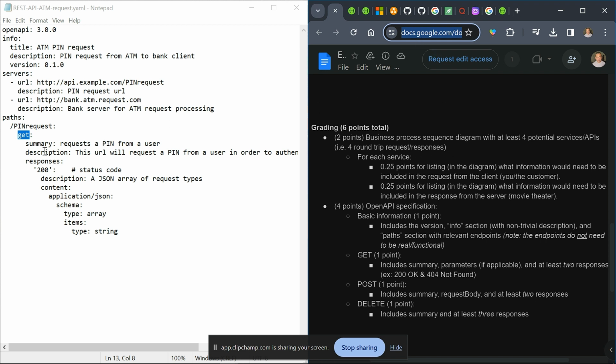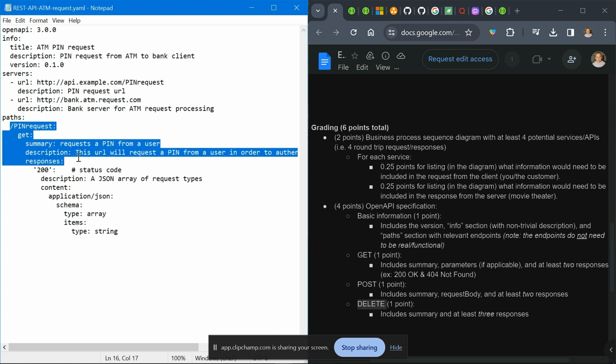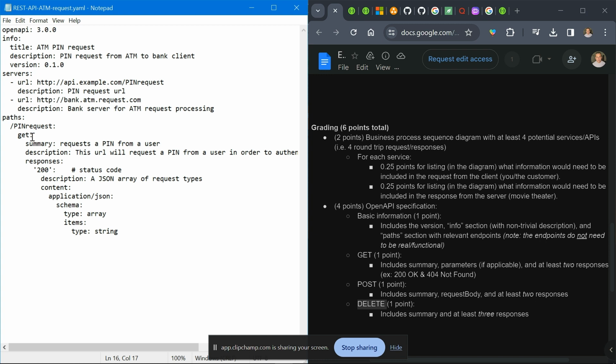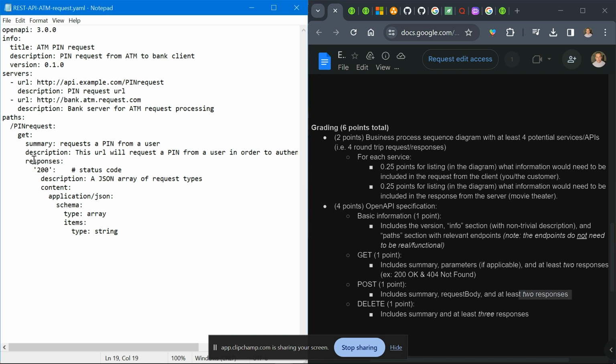I'm just requesting it. You will need a post and a delete request within the confines of this YAML, right? So I'm just doing a simple pin request get. You will have to do a post and a delete. Actually, it includes at least two responses. So here's the response type. I only did one response, 200 status code, and a description. That's it.